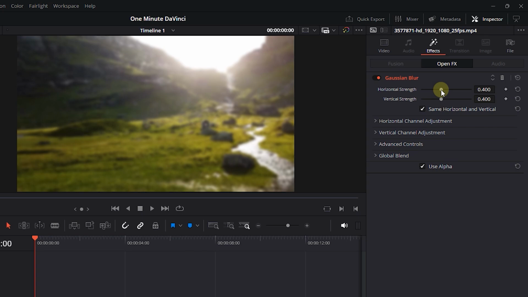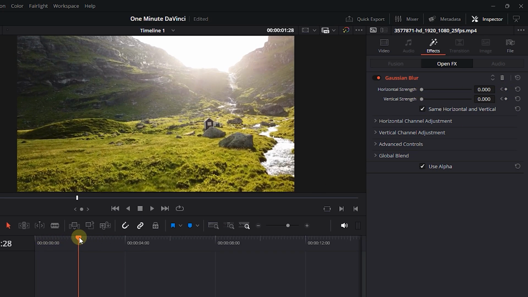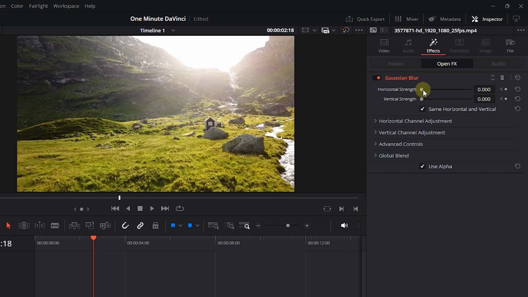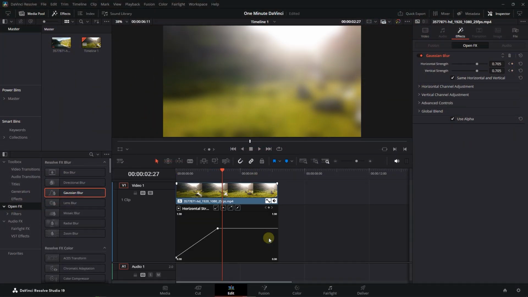Set strength to 0 and click on diamond button next to it to add a starting keyframe. Move the playhead a little forward and increase strength to add another keyframe. To smoothen the animation, click on these two buttons. Select Keyframes and click on Ease button to smoothen it. That's how you can add keyframes in Edit page.